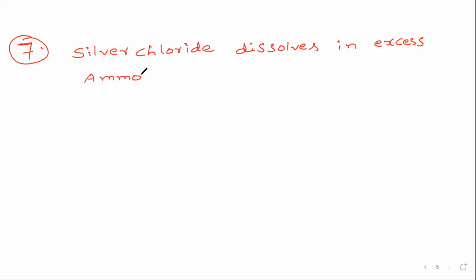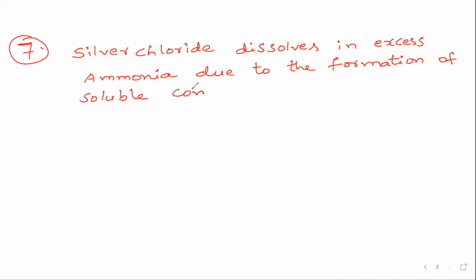Silver chloride dissolves in excess of ammonia due to the formation of a soluble complex, whose formula is: